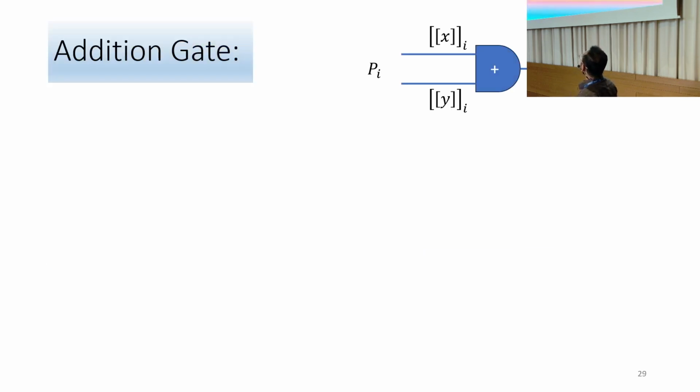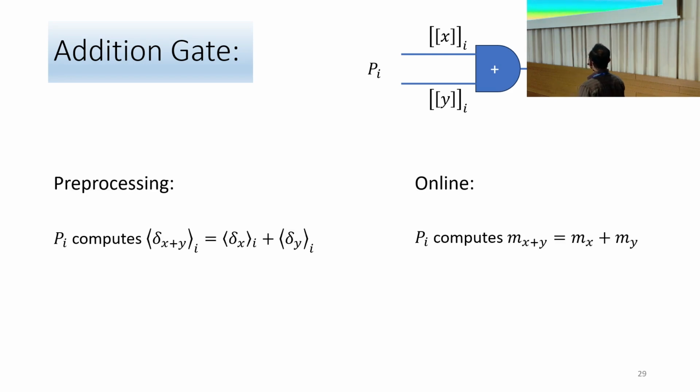Okay. Addition: since the homomorphic property of this sharing holds, the parties can perform the addition non-interactively. So, in the pre-processing, they can perform the addition on the authenticated additive sharing of the mask, and in the online phase, they can perform the addition on the mask value to obtain m of x plus y.